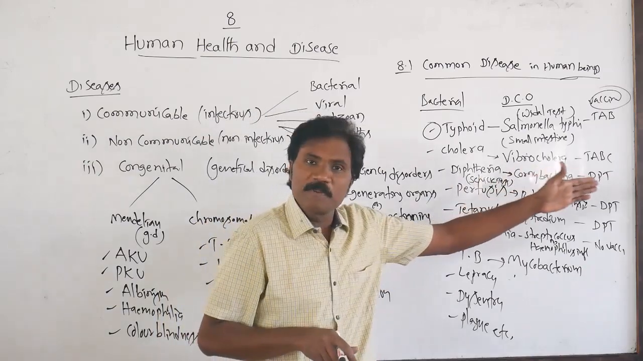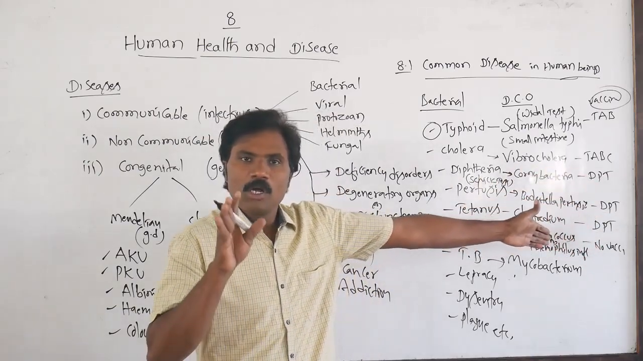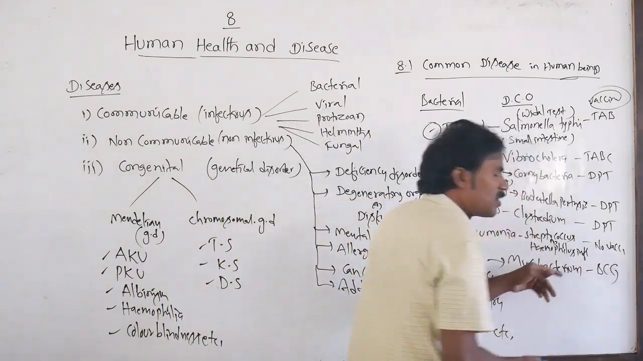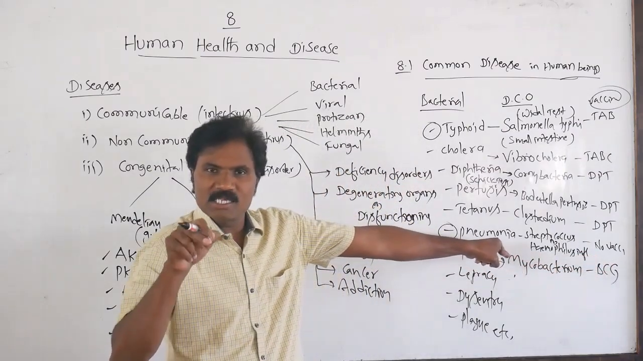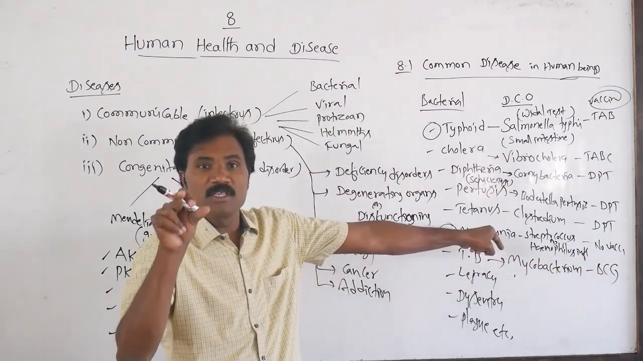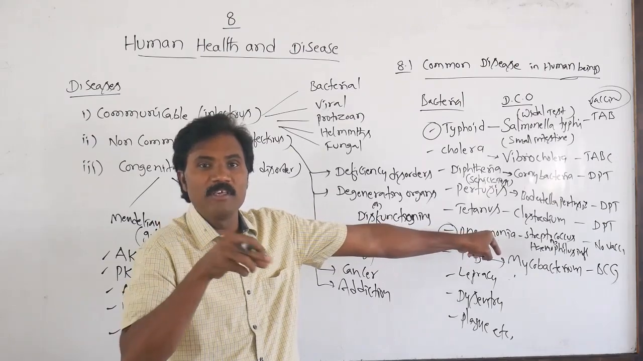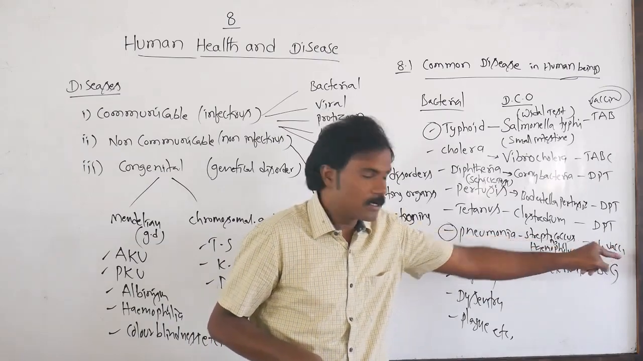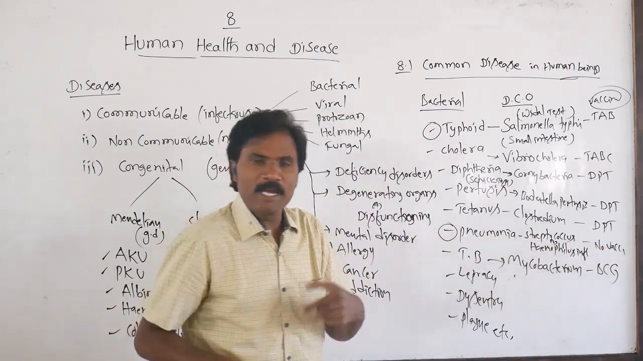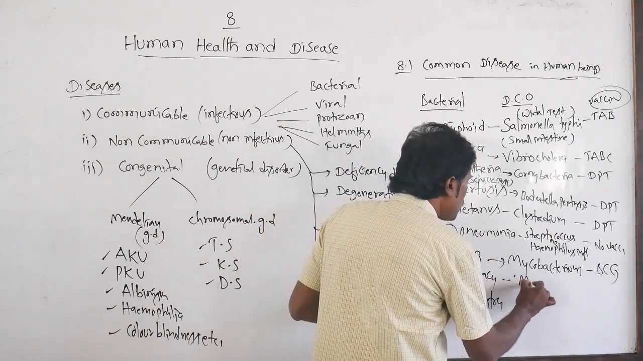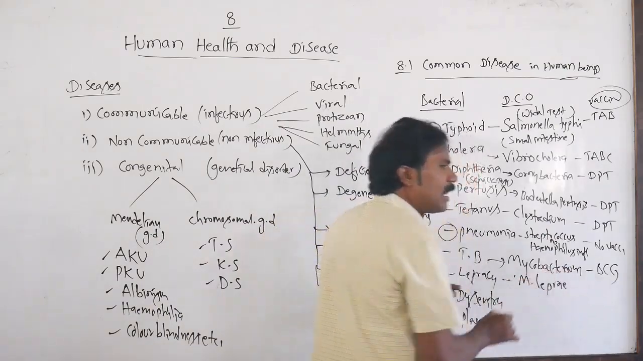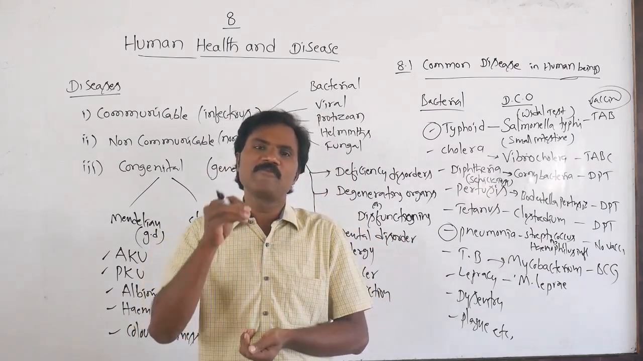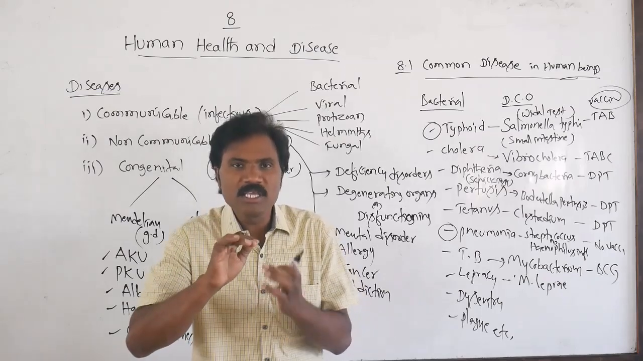Here also one specific vaccine is there. What is the name of the vaccine? To prevent TB, the BCG vaccine is present. What is the full form of BCG? Bacillus Calmette-Guerin. Calmette and Guerin are the scientists who prepared this vaccine to control tuberculosis. Then leprosy: Mycobacterium leprae. Whoever is suffering from Mycobacterium leprae loses their sensation.